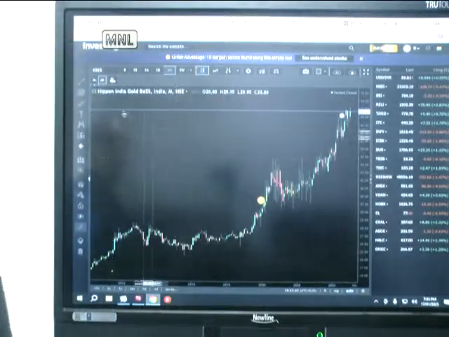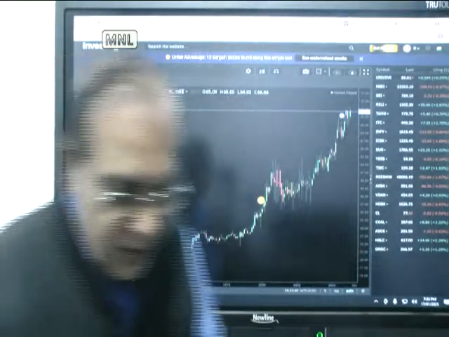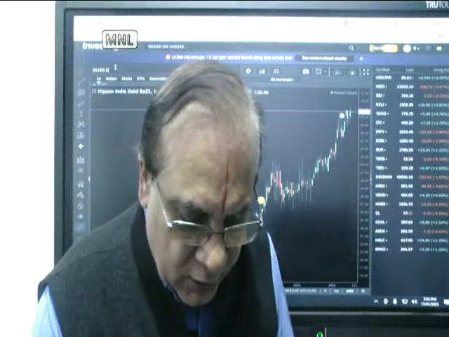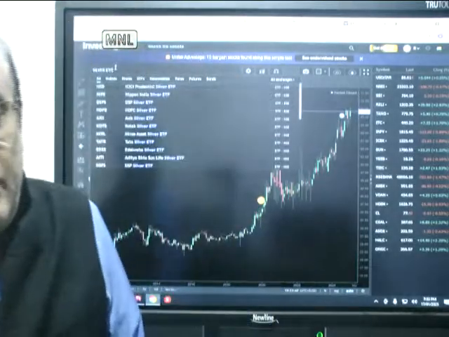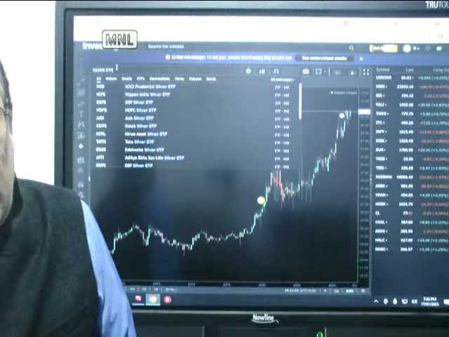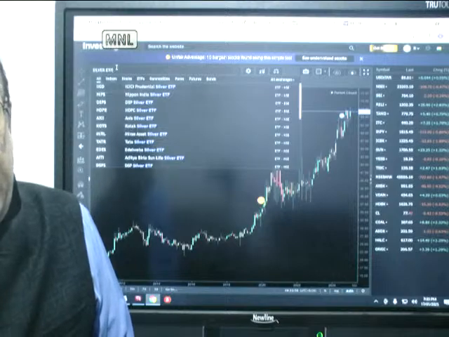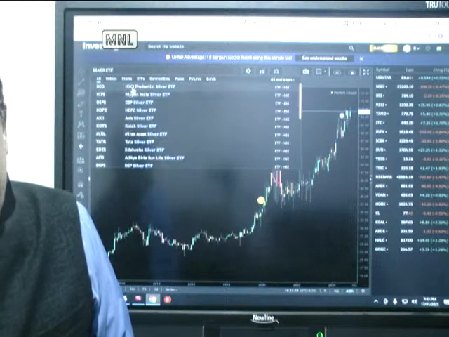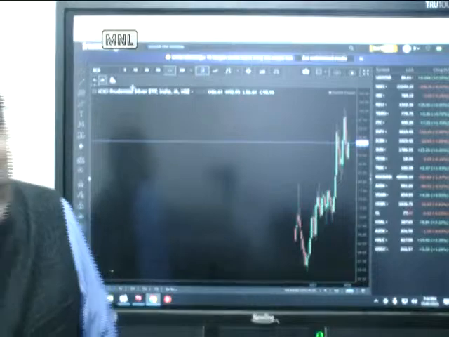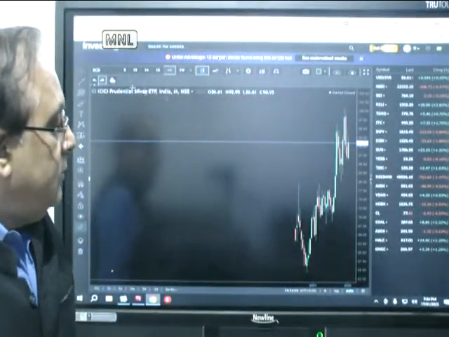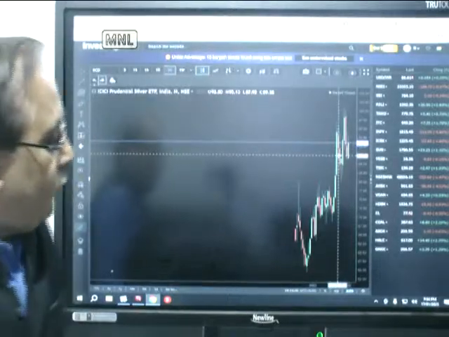Now we will look at silver ETF, but silver ETF is more of a trading one. You cannot be very passive about it. Let us look at the silver ETF. There are many silver ETFs which are available right now. So let us look at ICICI Prudential Silver ETF. This is a monthly chart, and we have data only for the last 2 years or so.